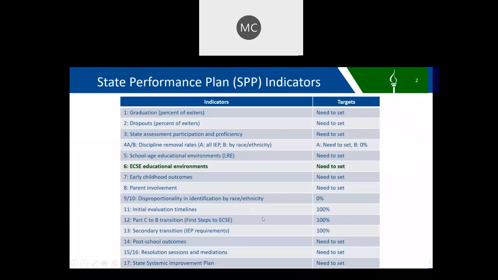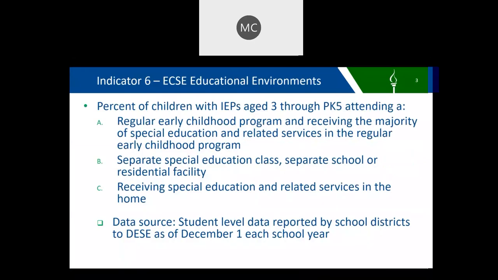This is the complete list of SPP indicators. This presentation will cover Indicator 6 on early childhood special education educational environments. Indicator 6 includes children ages 3 through 5 who receive services through Early Childhood Special Education, or ECSE. The educational environments tell us where children are spending time during the week and where special education services are provided.